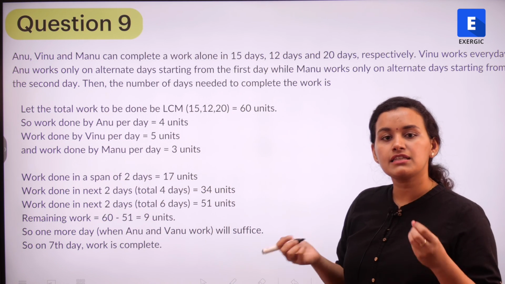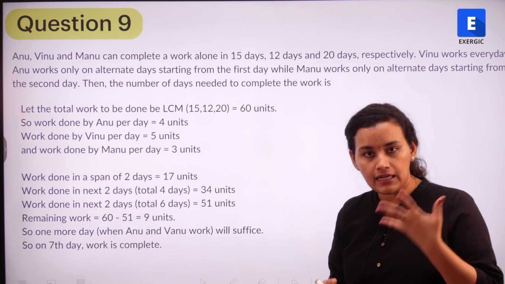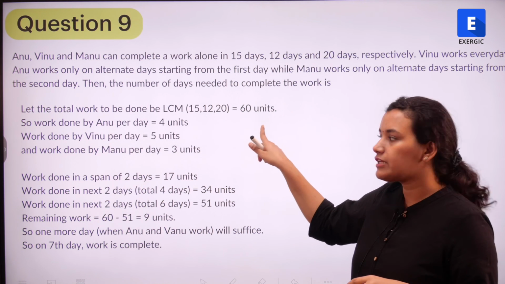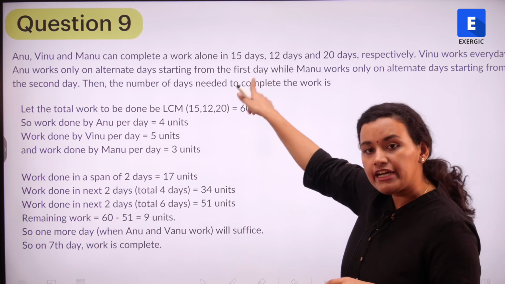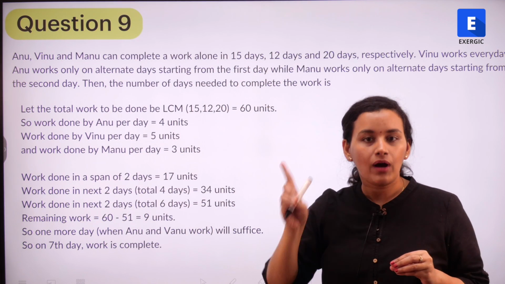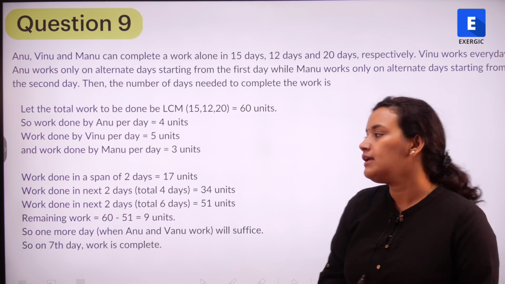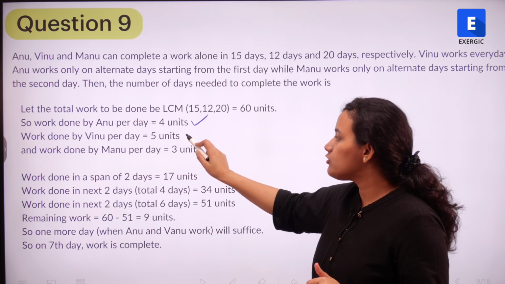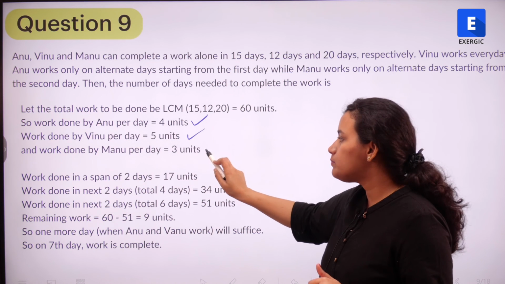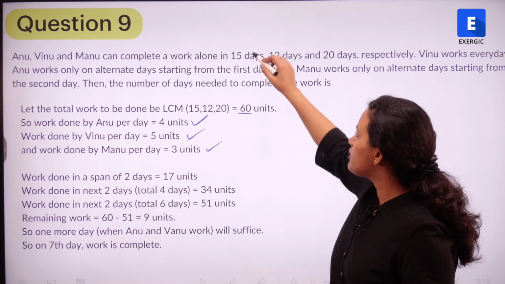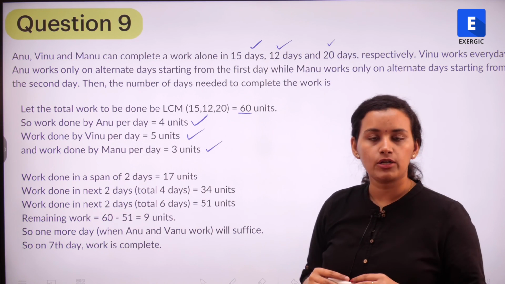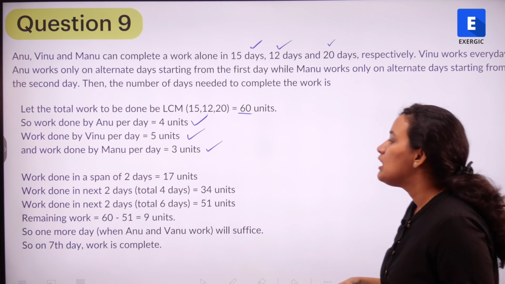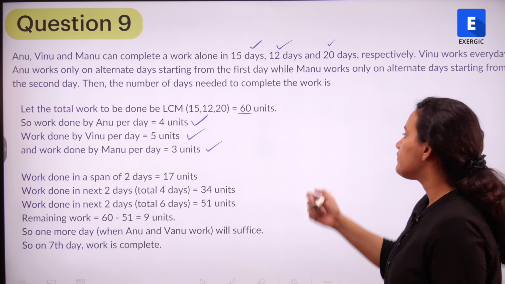What does this give me? This gives me per day how much work is being done by Anu, Manu and Vinu individually. So if the total work to be done is 60 units and Anu takes 15 days to do the 60 units of work, so in one day how many units of work is Anu doing? Anu is doing 60 by 15, that is 4 units of work. Similarly, work done by Vinu per day is 5 units, work done by Manu per day is 3 units. So this 60 divided by 15, 12 and 20 gives me 1 day's work of Anu, Manu, Vinu respectively, right?